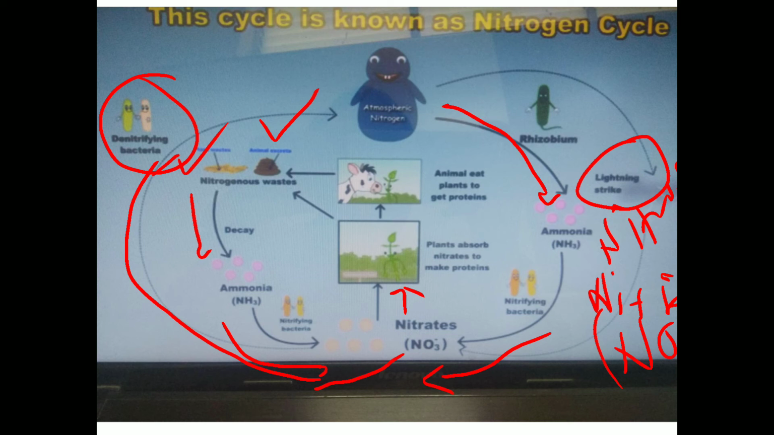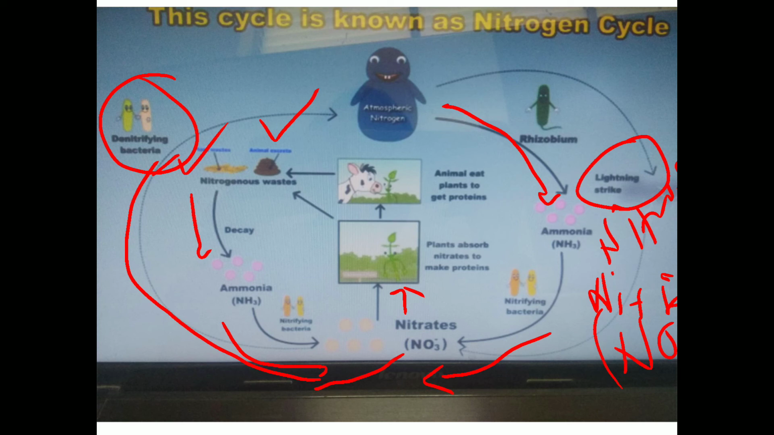Okay, so again, the nitrogen comes in contact with the atmosphere. So again we discuss this same process. Let us rewind. Atmospheric nitrogen, which is not available directly to the plants, is converted into ammonia. That process is called ammonification, with the help of the bacteria rhizobium. Next step, ammonia is converted into nitrite, that is NO2, with the help of nitrifying bacteria called nitrosomonas.